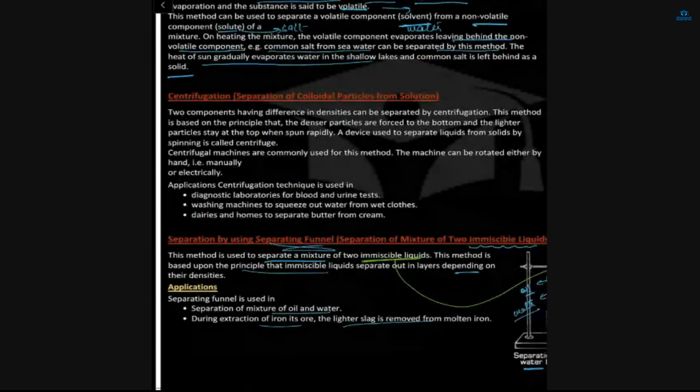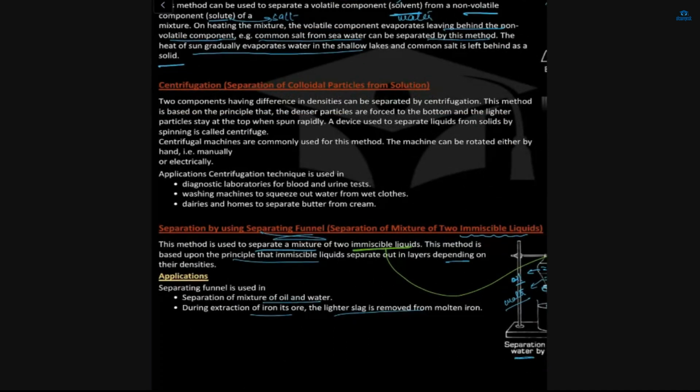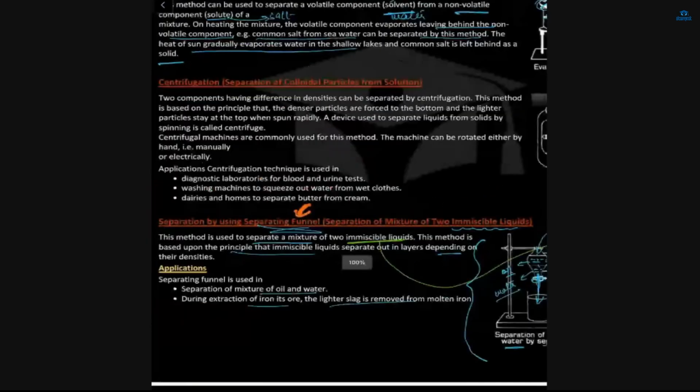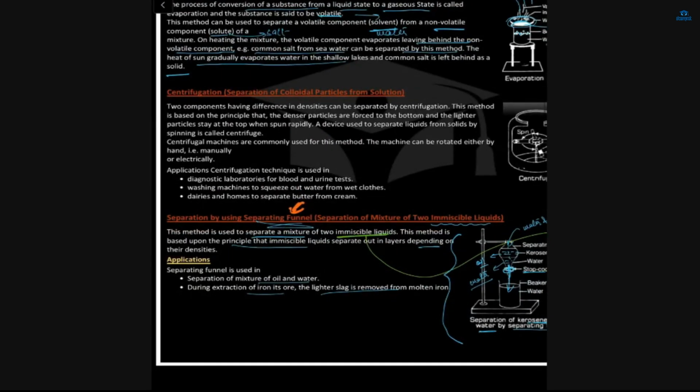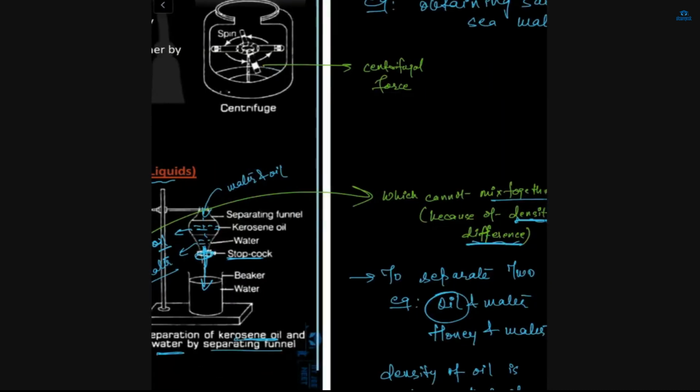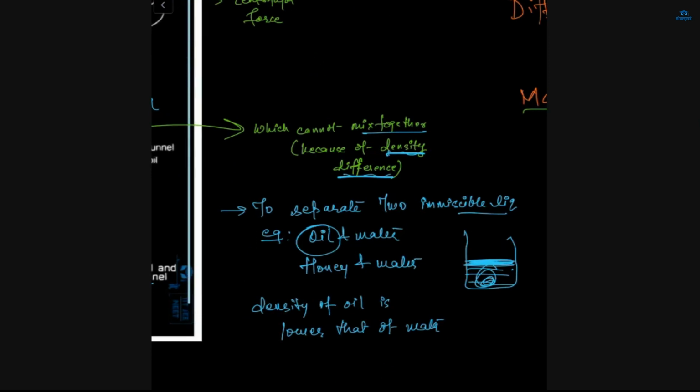Now next, what is the separation by using the separating funnel? Here, we have to separate two immiscible liquids, right? And what are immiscible liquids? Liquids that don't mix with each other. So the example, we can take oil and water, oil and water and honey, alcohol and water.